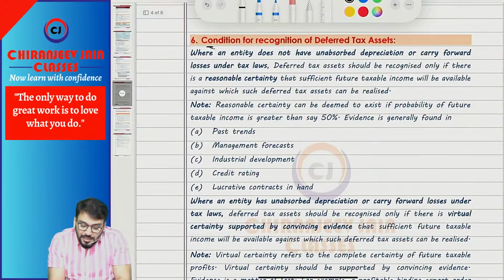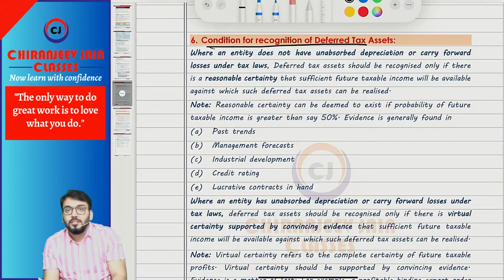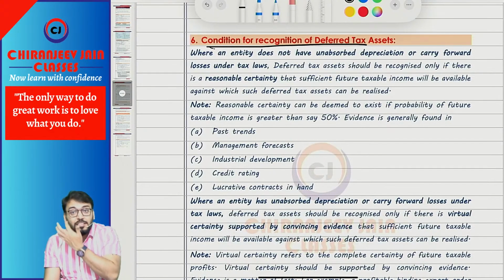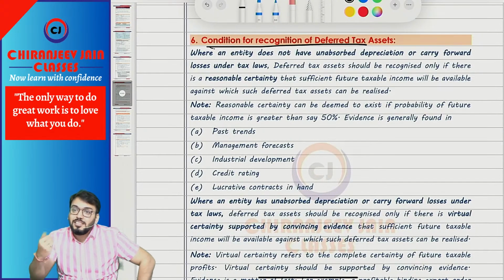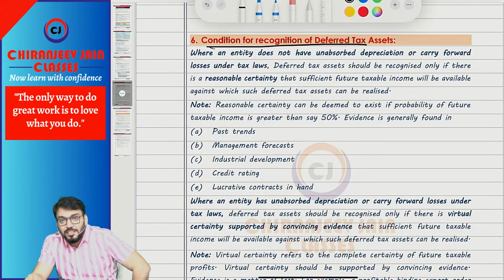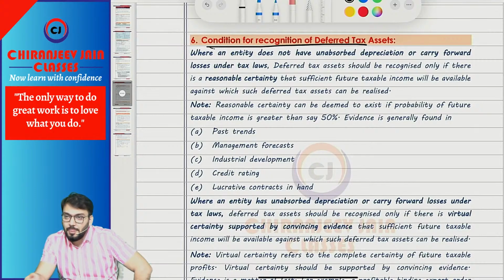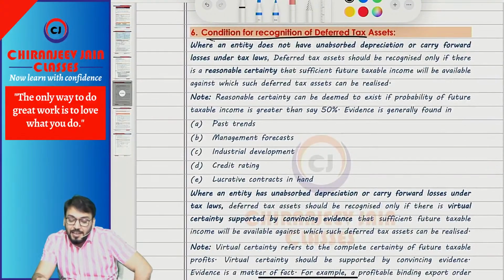Then we have done some condition for recognition of DTA. So we have understood DTL. For DTL there is no condition, means we recognize DTL without any condition. But for DTA they have given some condition. That condition is based on some prudence level. So what they want to say is whenever entity does not have unabsorbed depreciation and carry forward losses, so we recognize DTA